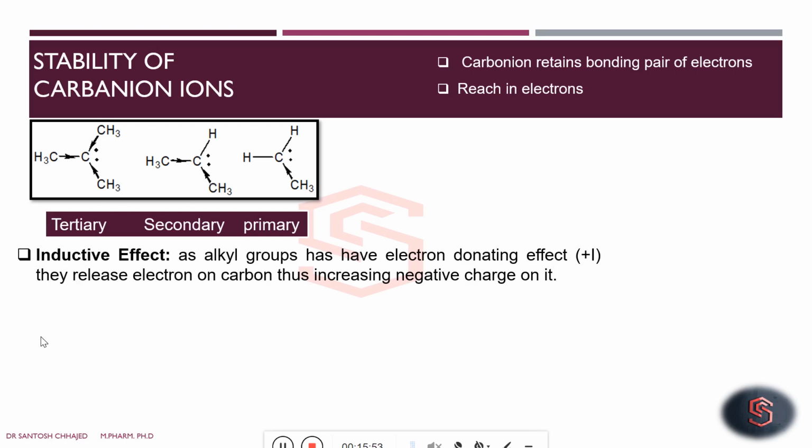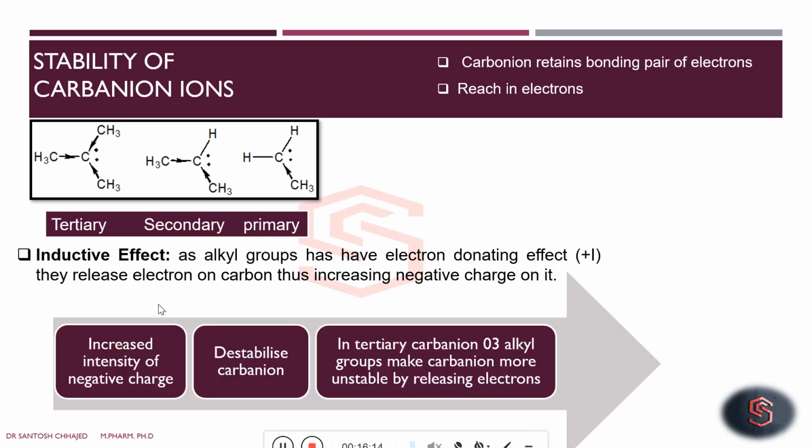So to summarize, inductive release of electrons destabilizes the carbanion, and if more alkyl groups are linked directly to the carbanion, that particular carbanion will be least stable. So increased intensity of negative charge will be there, and that will destabilize the carbanion. So in the case of tertiary carbanion, 3 alkyl groups, maybe the same or different, will make the carbanion more unstable by releasing electrons. So it is completely opposite to that of carbocation and their stability.